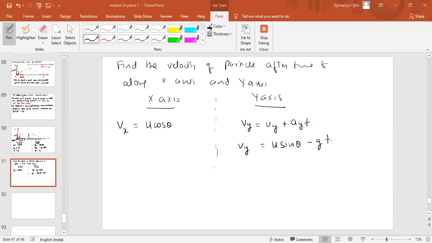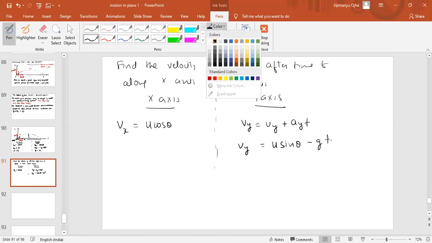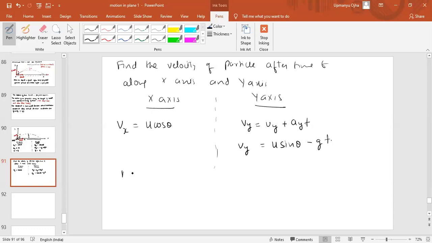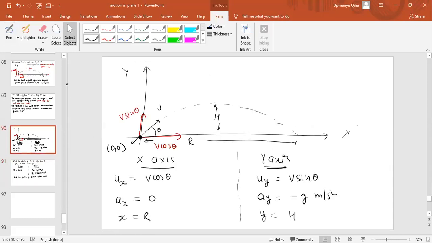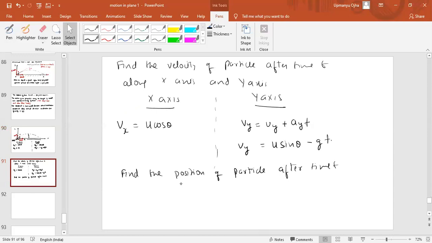Now, if I ask you, find the position of the particle after time t, along the x and along the y-axis, can you get the answer for this?